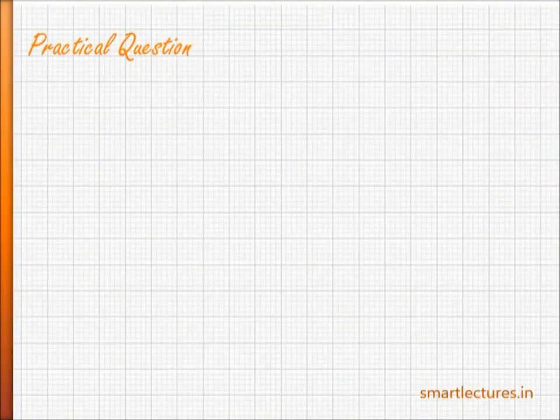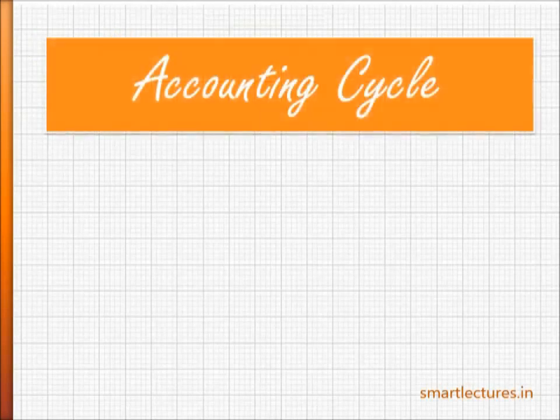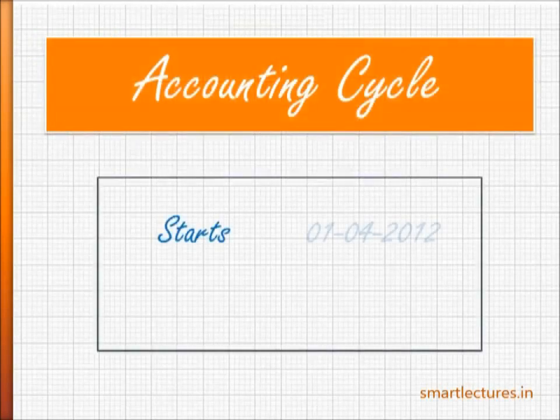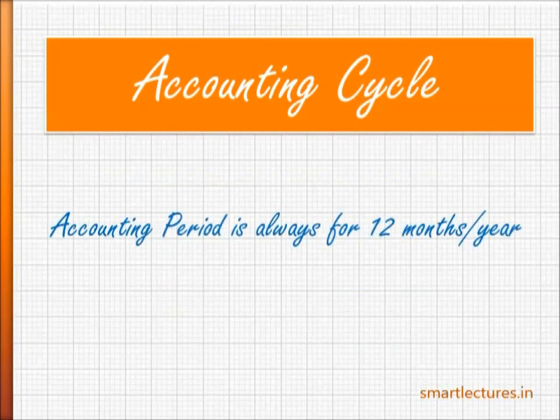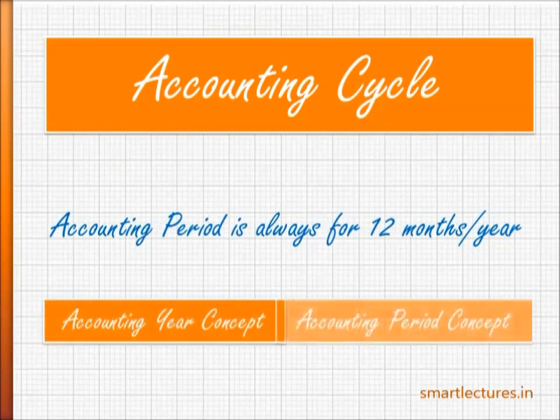In all these questions, I am assuming that the accounting cycle starts on 1st April 2012 and ends on 31st March 2013. You know, accounting year is always for 12 months. I mean to say 1 year. This is called accounting year concept or accounting period concept. So before I start this question, I would like to explain you something new.